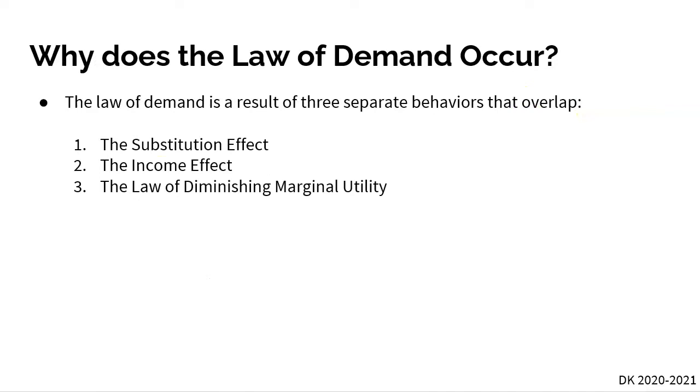But first, why does the law of demand actually occur? Well, there are really three different reasons. The first being the substitution effect, the second being the income effect, and the last being the law of diminishing marginal utility, which is something that you guys should already be familiar with because we went over that in Unit 1.